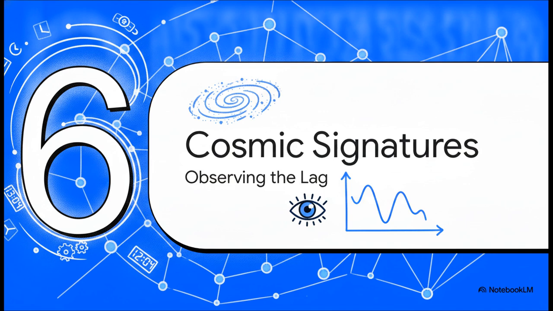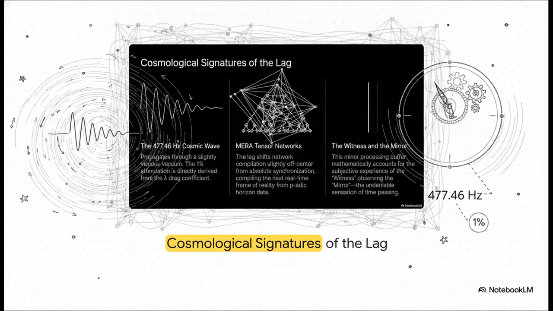Which brings us to our final part, Section 6, Signatures of the Cosmos. To wrap up this explainer, we really need to connect this modified master equation back to your actual subjective experience. I mean, how does a 1% mathematical lag actually manifest in the physical universe we observe? Well, this 1% attenuation actually shifts how the universe renders its geometry. Specifically, it shifts the MERA tensor network compilation just slightly off-center.